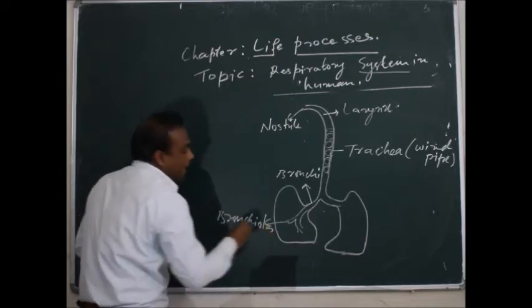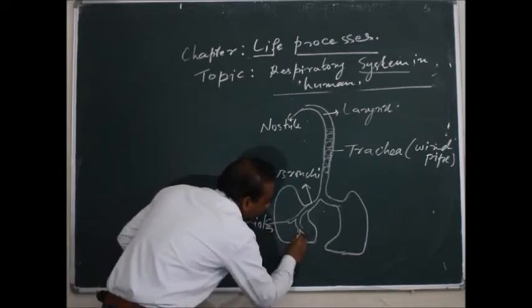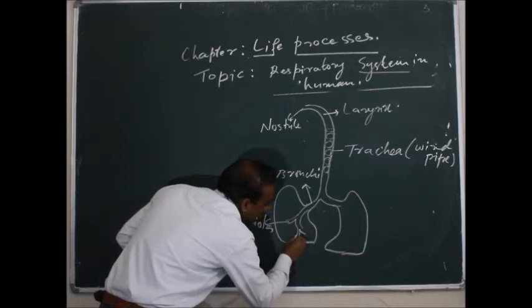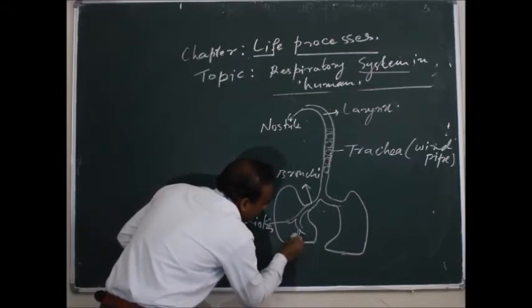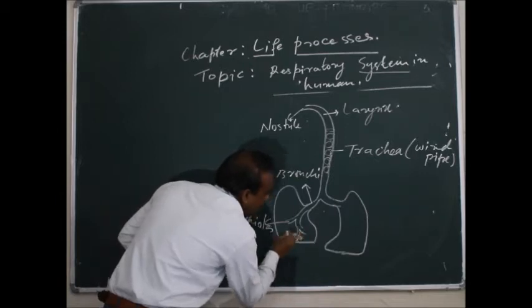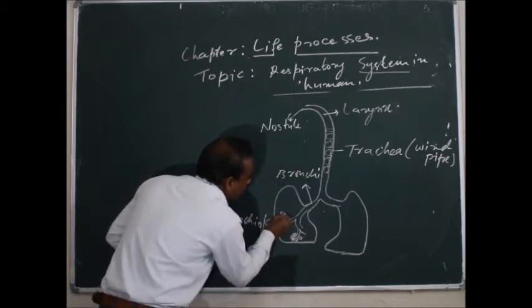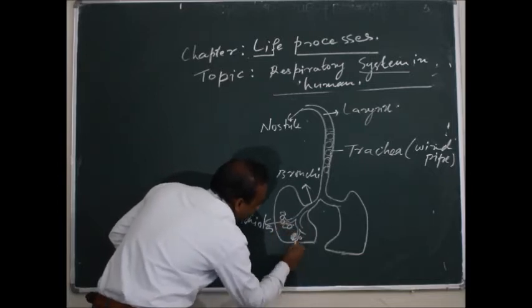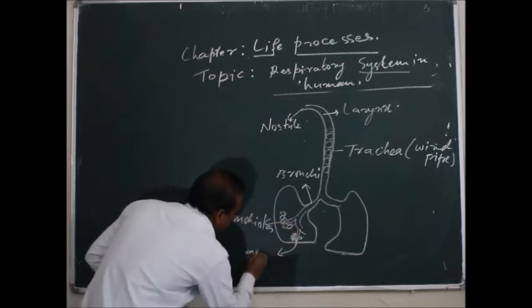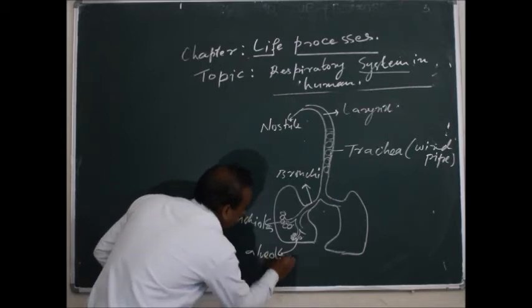And after the bronchioles, they branch into another organ, a sac-like organ. I will draw it here like this, and these are known as the alveoli.